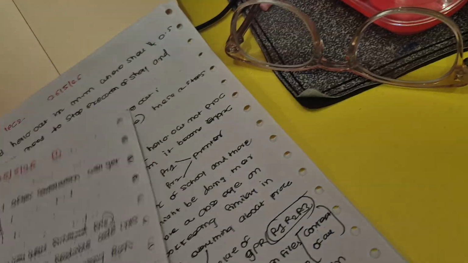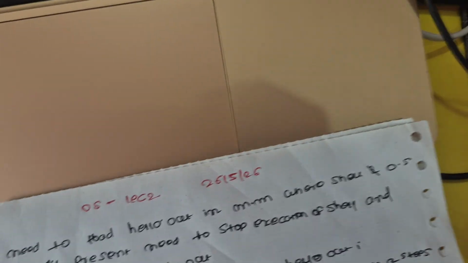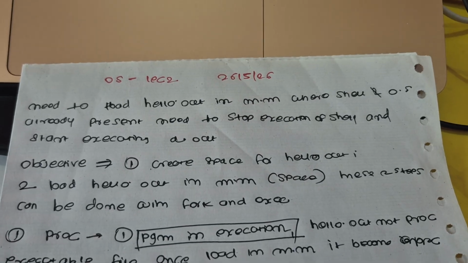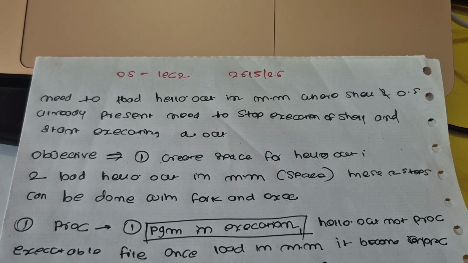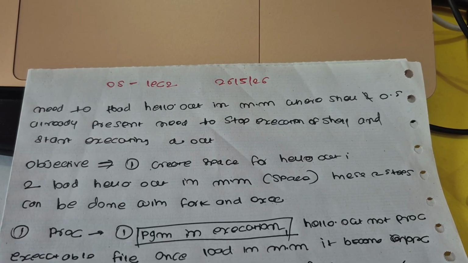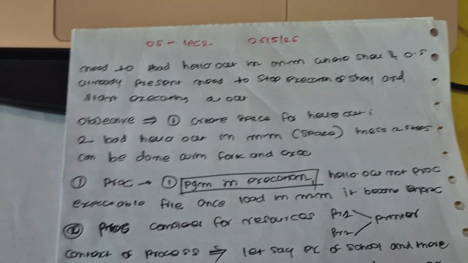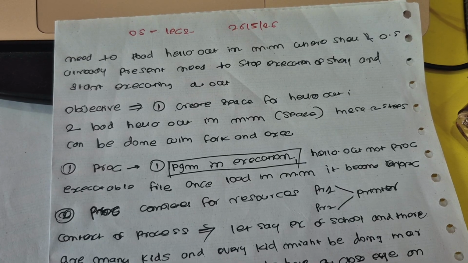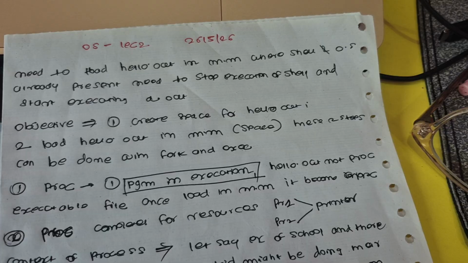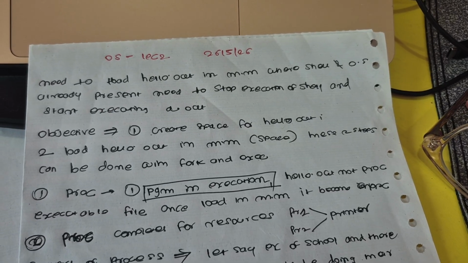After this, we need to load hello.out in main memory where the shell and OS are already present. We need to stop execution of the shell and start executing a.out. So the objective is we need to create space for hello.out and load hello.out in main memory where we are creating the space. These two steps can be done with fork and exec.